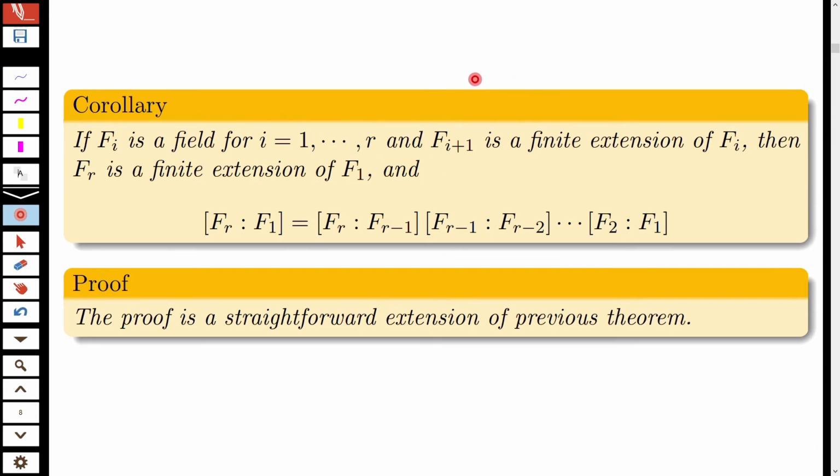Now we prove this corollary. If F_i is a field for i equal to 1 to r and F_{i+1} is a finite extension of F_i, then F_r is a finite extension of F_1, and the degree of extension of F_r over F_1 equals the degree of F_r over F_{r-1} into the degree of F_{r-1} over F_{r-2}, and so on, up to the degree of F_2 over F_1.